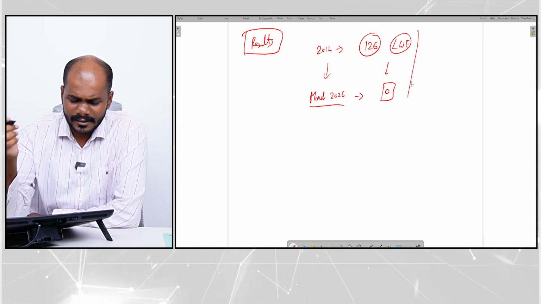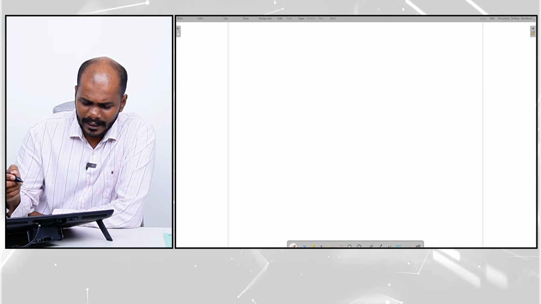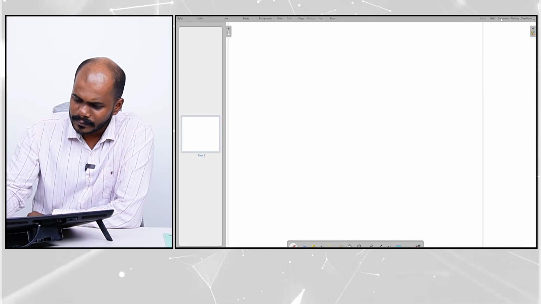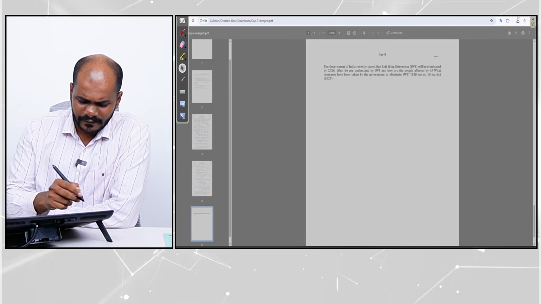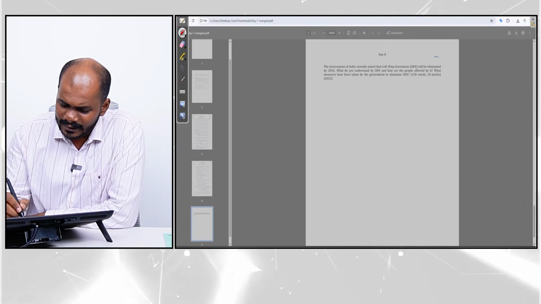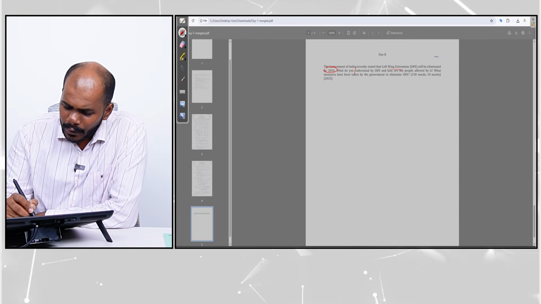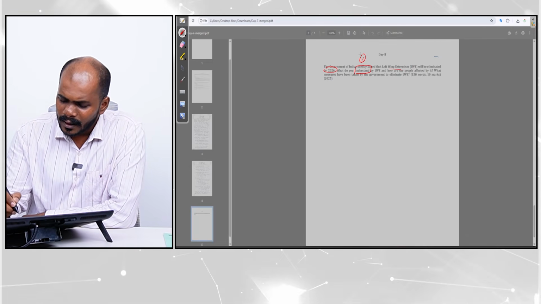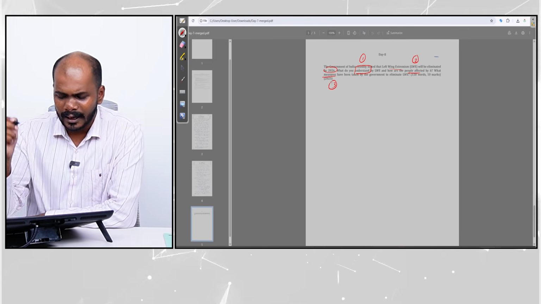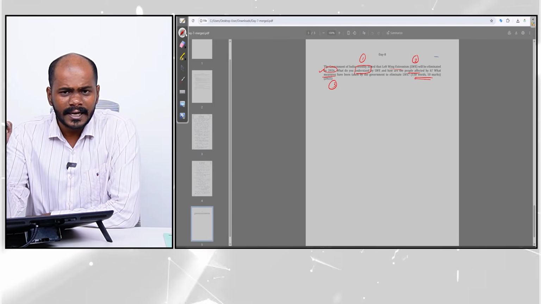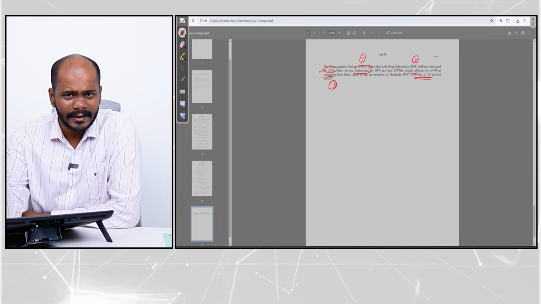We have discussed the topic related to left-wing extremism. Now we will see the UPSC question related to this. It is a 2025 question, very recently asked. The government of India recently stated that left-wing extremism will be eliminated by 2026. What do you understand by left-wing extremism? How are the people affected? What measures have been taken by the government? There are three sub-parts in this question, but it is a 10-marker, so you should allocate the space effectively.